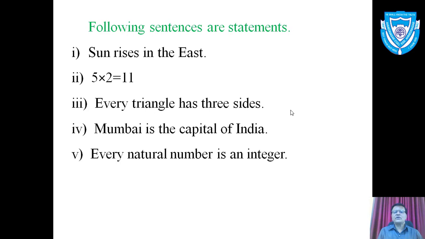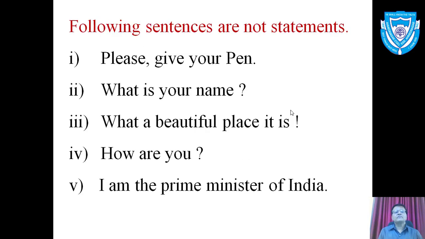Mumbai is the capital of India. Once again we read this sentence. Is this sentence a statement? Yes, this sentence is also a statement. The information provided here is wrong, but it has a fixed truth value. Therefore, this sentence is a statement. Now, last one is: every natural number is an integer. This is also a statement because it is an assertive type of sentence and it has a fixed truth value. Now let us see the next slide.